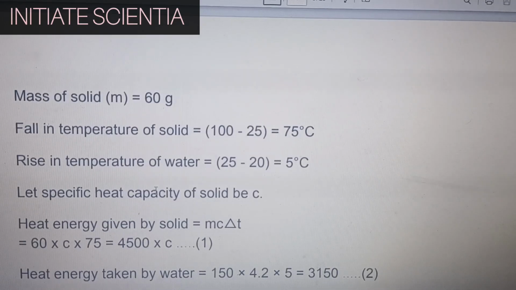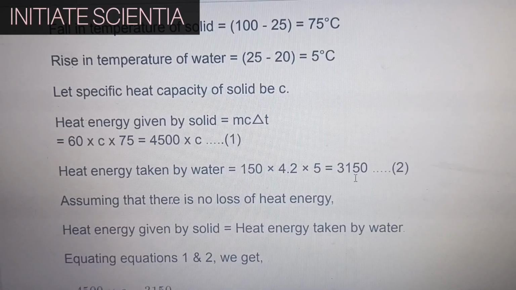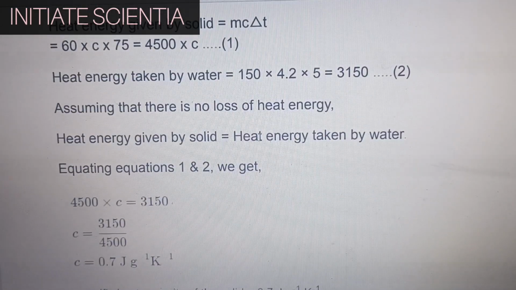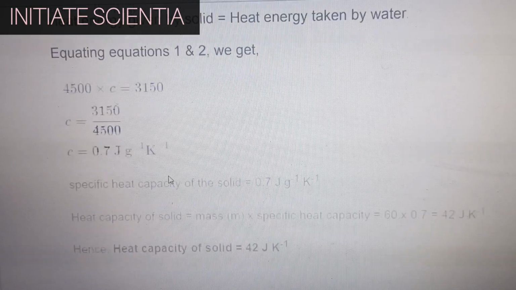Let specific heat capacity of solid be C. Then heat energy given by solid is equal to m c and change in temperature, that is 60 into C into 75, 4500 C. Heat energy taken by water is equal to 150 into 4.2 into 5, that is 3150. Assuming that there is no loss of heat energy, given by solid and heat energy taken by water would be the same. Hence, 4500 into C is 3150. So, C is 3150 by 4500, that is 0.7 joule per gram per Kelvin.